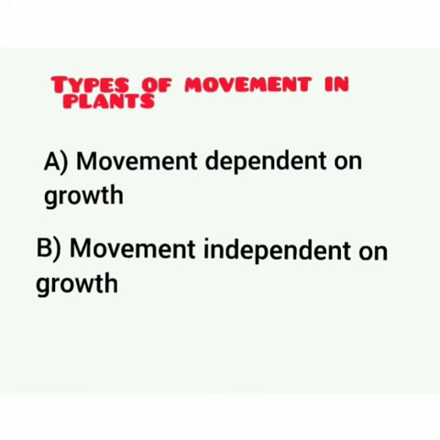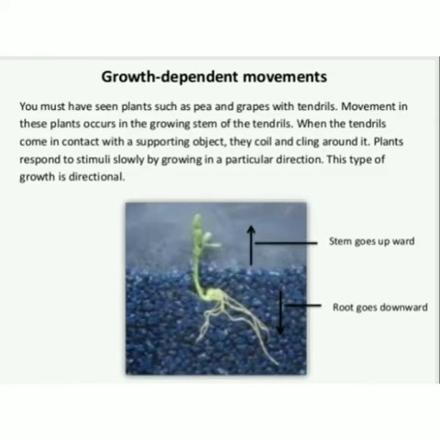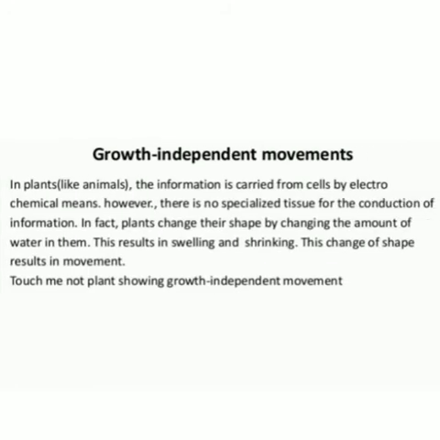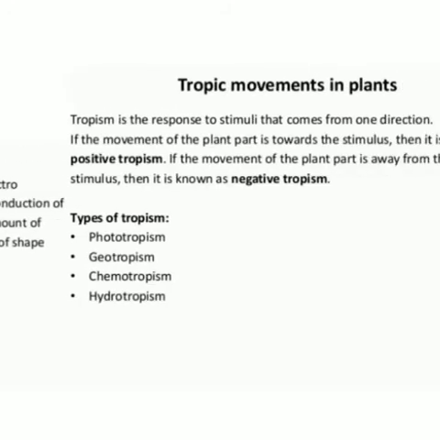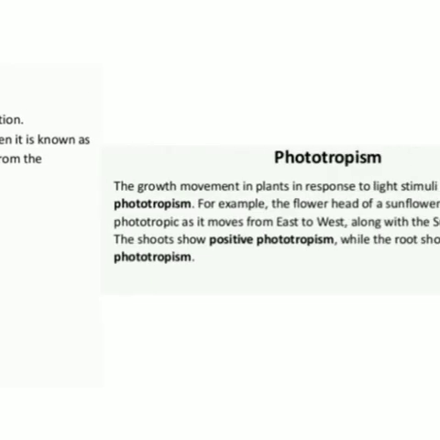Types of movement in plants: movement dependent on growth and movement independent of growth. A seedling is an example of movement dependent on growth. The touch-me-not plant is an example of movement independent of growth. Types of tropism: phototropism, geotropism, chemotropism, hydrotropism.